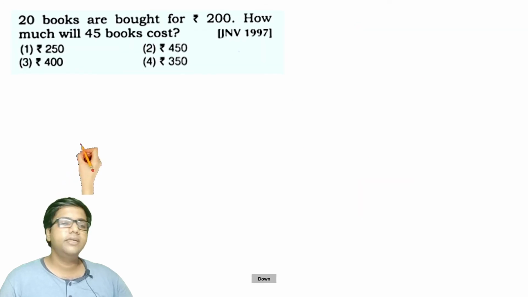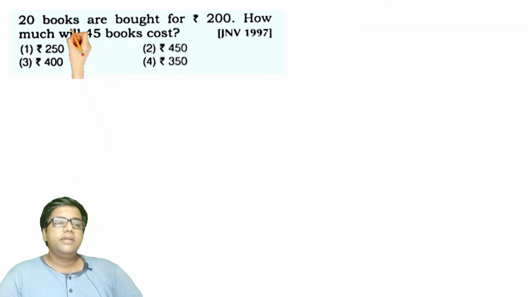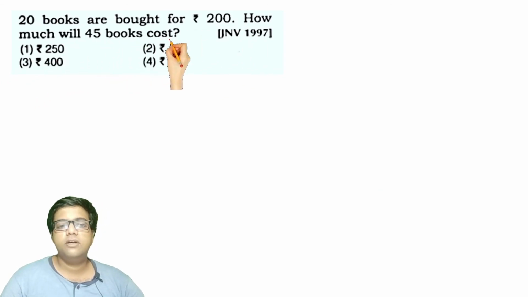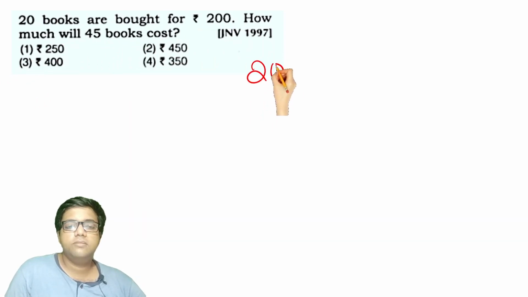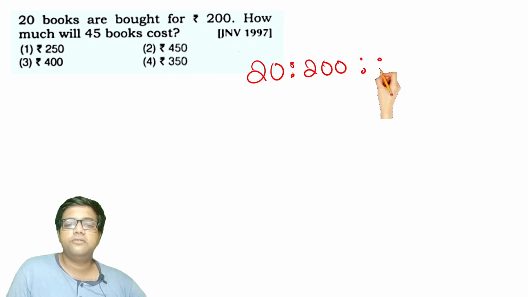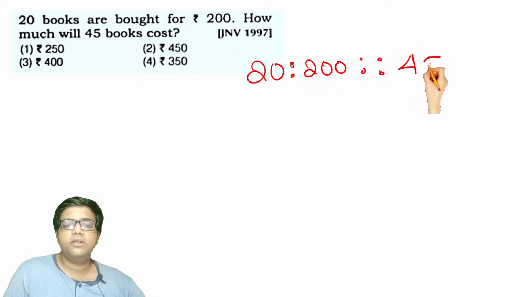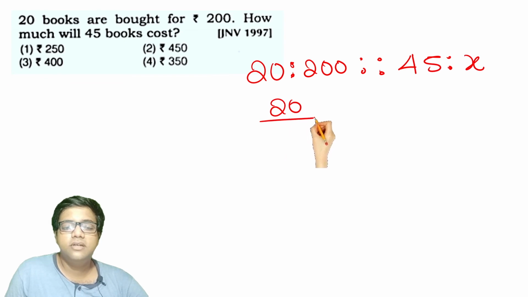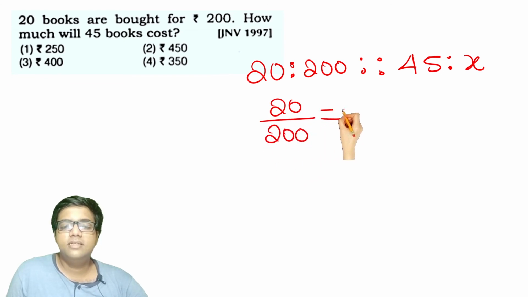Let's move ahead. 20 books are bought for 200 rupees. How much will 45 books cost? Therefore 45 books will cost what rupees, which we don't know. We will call it X. So let's do it. 20 by 200 is equal to 45 by X.